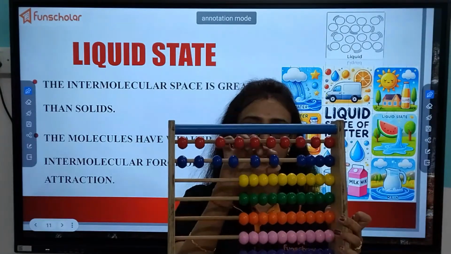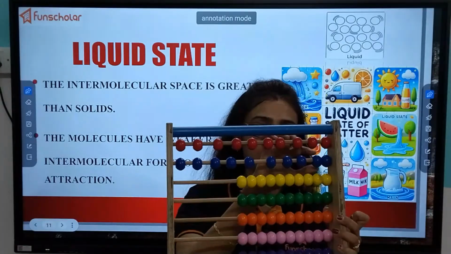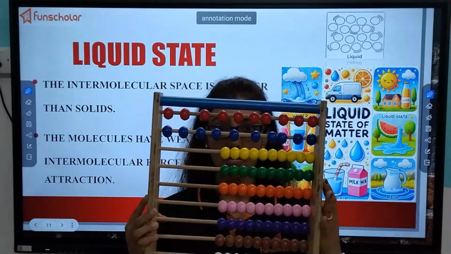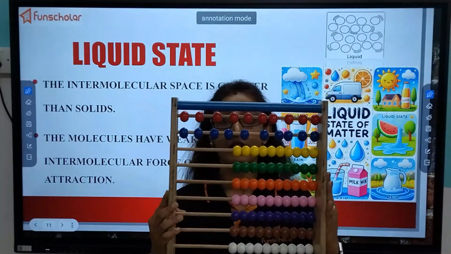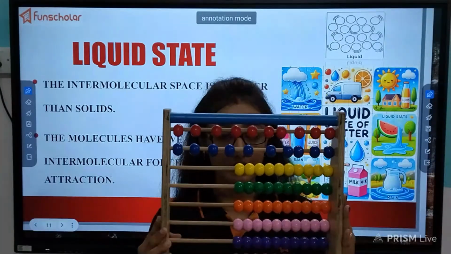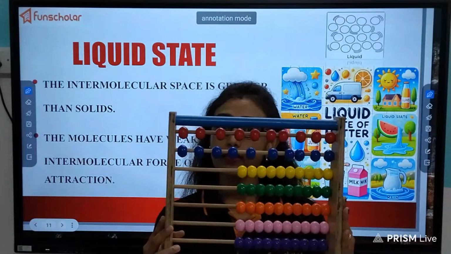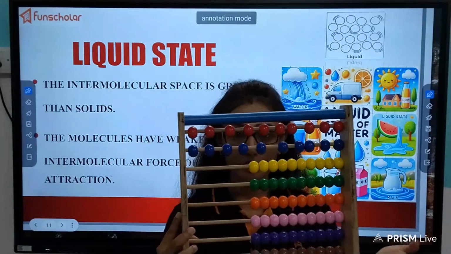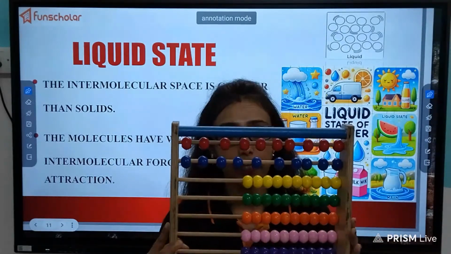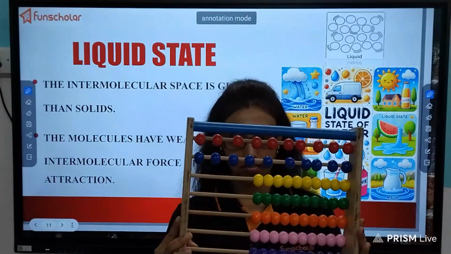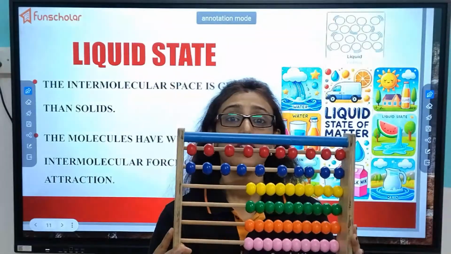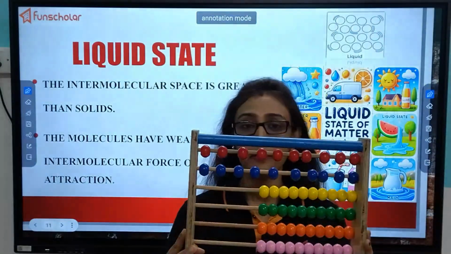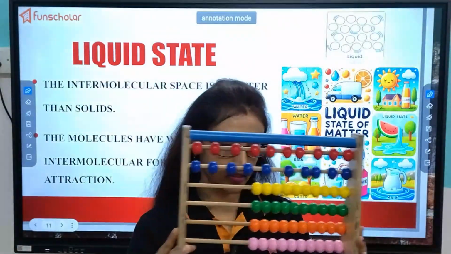So is there an intermolecular space? Yes, there is, but the space is a bit more than solids but less than gases. And what about attraction? Attraction is lesser than solids but more than gases.